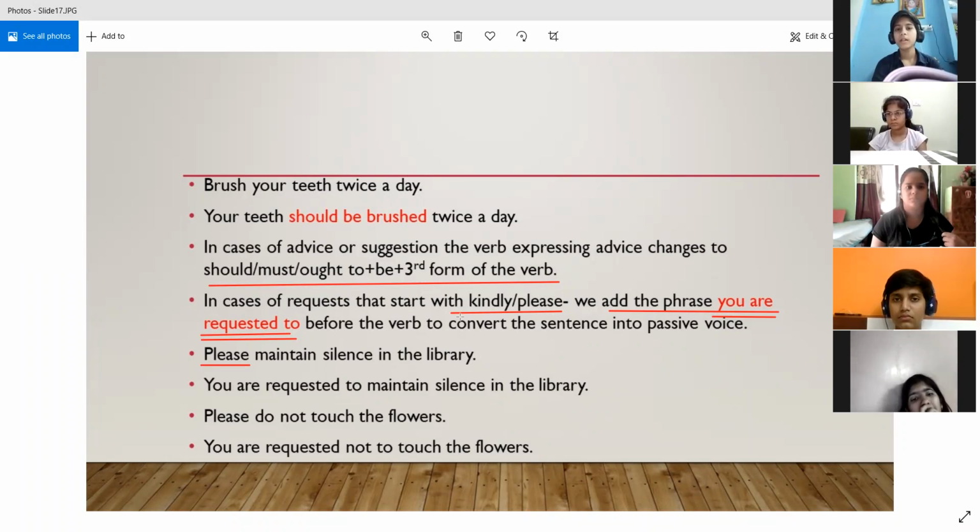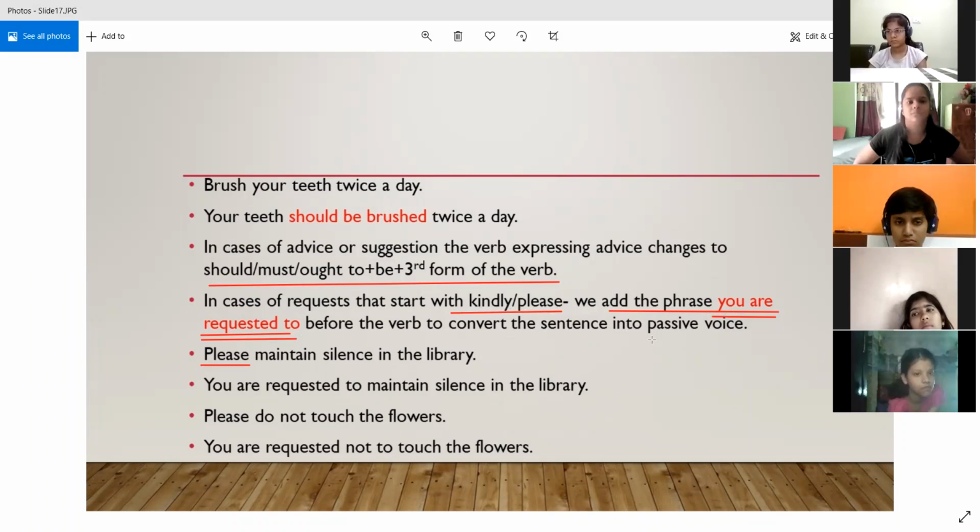In cases of requests that start with kindly and please, we add the phrase "you are requested to" before the verb to convert the sentence into passive voice. So now you see, "Please maintain silence in the library." Please is showing that we are requesting someone. So what are we going to do? We are going to add "you are requested to" at the beginning of the sentence. You are requested to maintain silence in the library.